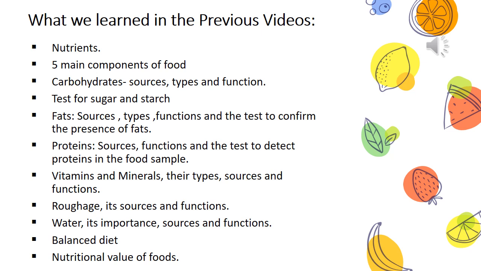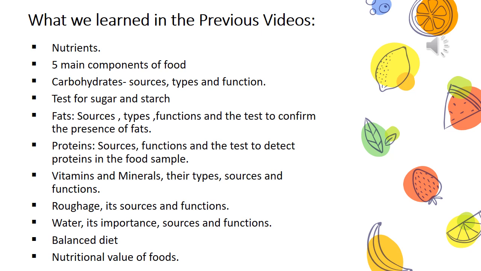Further, apart from these 5 main components, roughage, that is dietary fiber, and water are also important constituents required by our body. We learned about roughage and water in part 3, and we know their functions and sources.